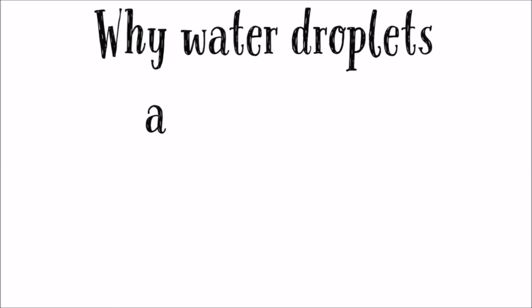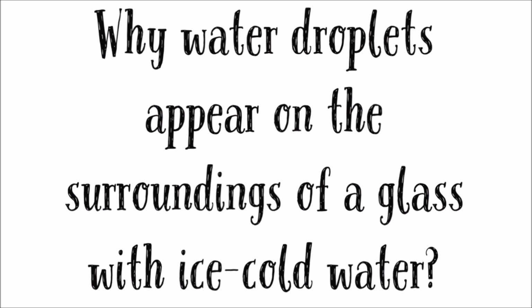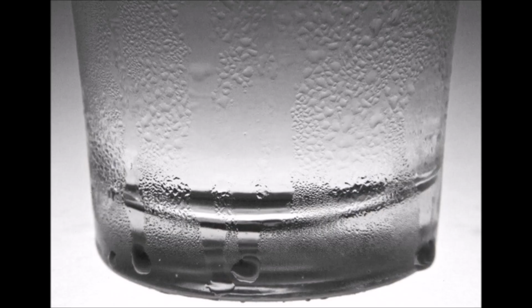Why do water droplets appear on the outside of a glass with ice cold water? There are water vapors present in the air. When they come in contact with the walls of the glass that has ice cold water in it, they condense. As a result, their state changes from gaseous state to liquid state, thus forming tiny water droplets on the walls of the glass.